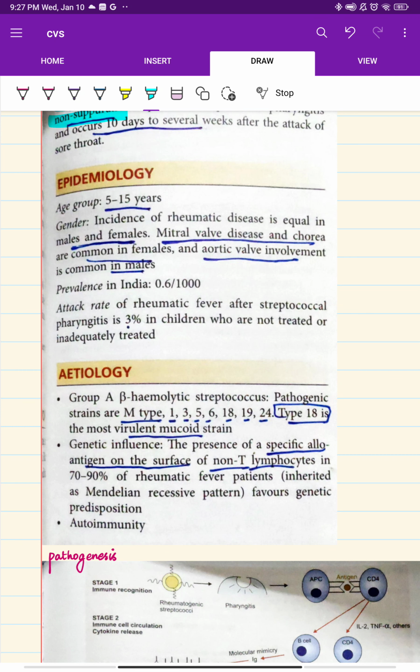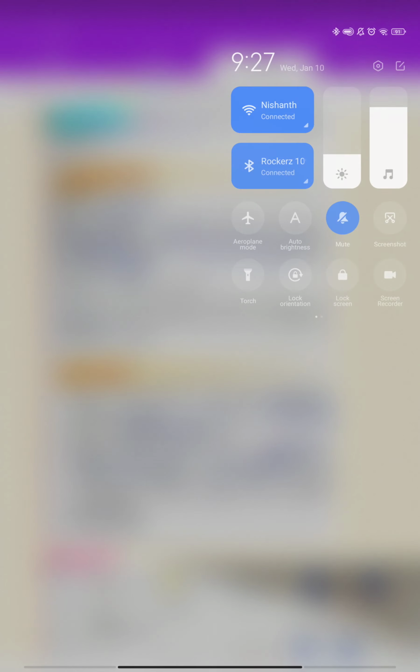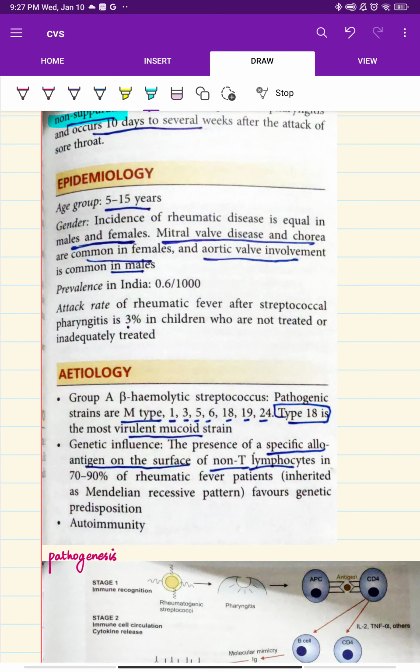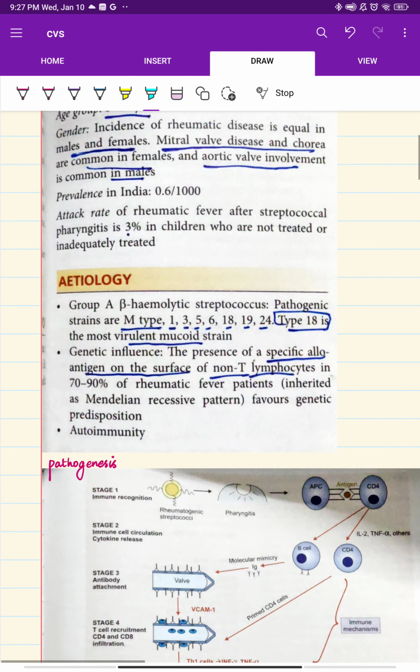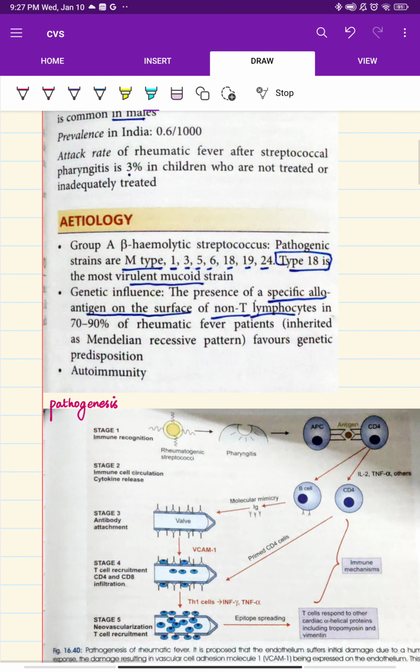Okay, and other than that, genetic influence is also one of the causes. Genetic influence means that in 70 to 80% of rheumatic fever patients, it is inherited as a Mendelian recessive pattern and favors genetic predisposition or autoimmunity.